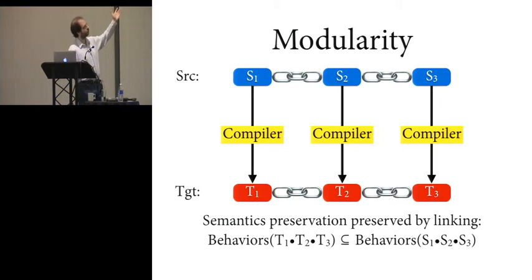So for example, if you have a source program which has 3 modules, S1, S2, S3, and you compile them separately using your verified compiler to target modules T1, T2, and T3, then when you link the target modules together, the behaviors you can observe there are included in the behaviors you can observe for the source program, or for the linked source program.